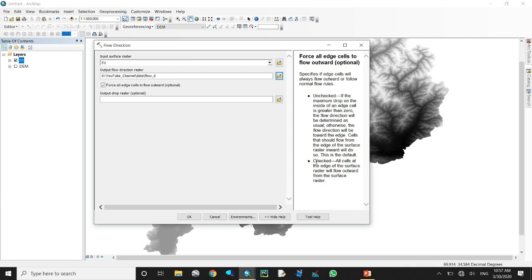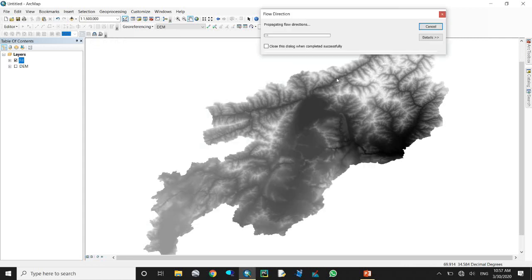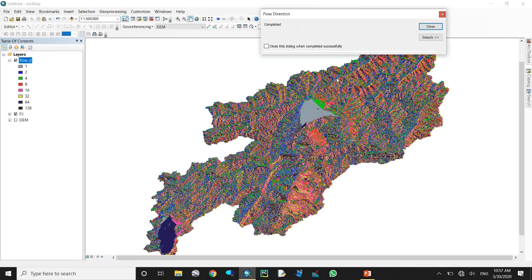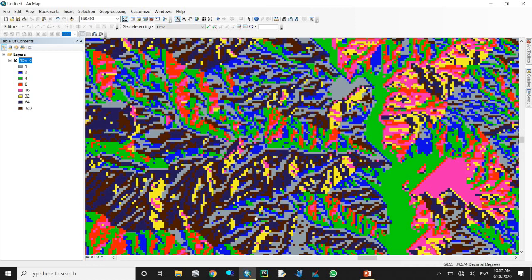Come to another one: flow direction. What is flow direction? In flow direction, for every cell it finds the steepest downslope neighbor. I will show it. Every cell will make a direction of slope; it will determine the slope direction.